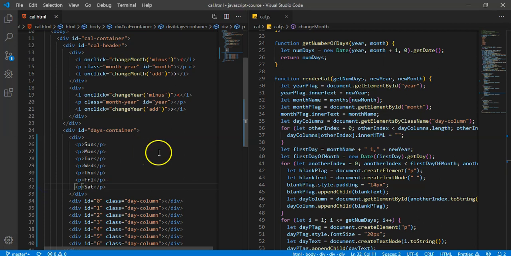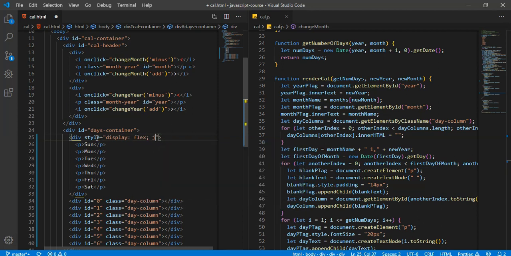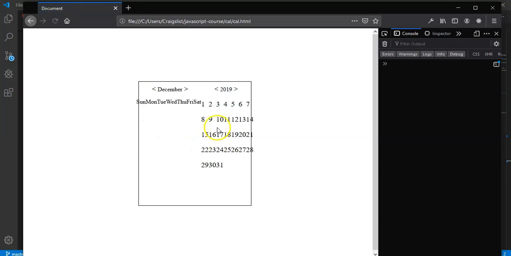Okay, so I'm going to save that, and I'm going to give this a display of flex, and then justify... not like that. And then, oh, sorry, style, right? Style, display flex, and then justify-content space-around. That should be decent. Let's check what we got.